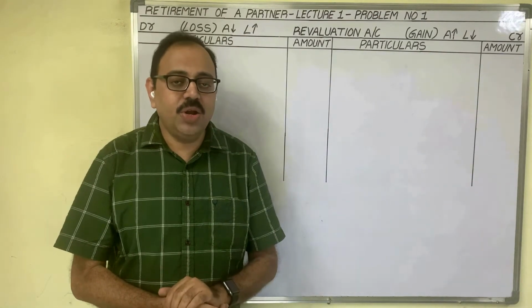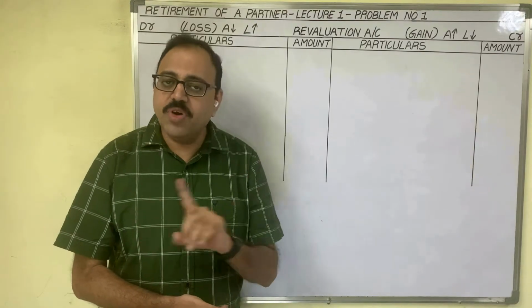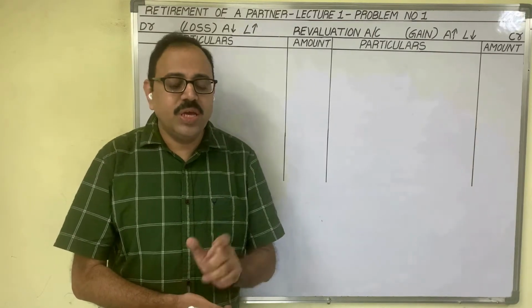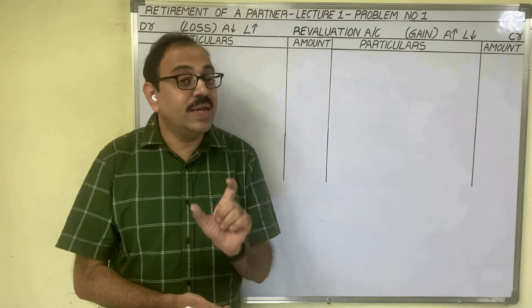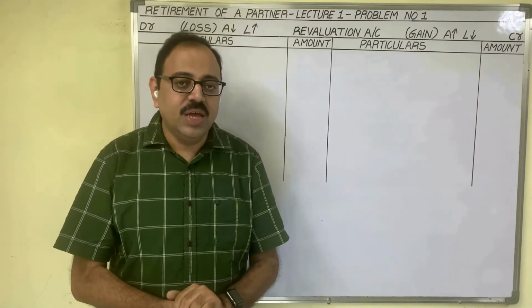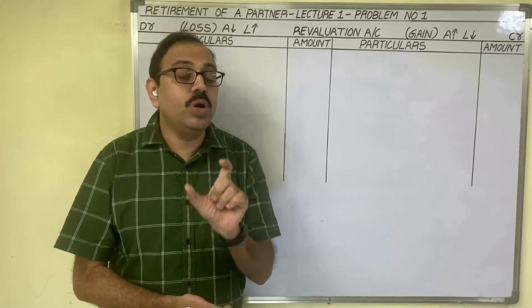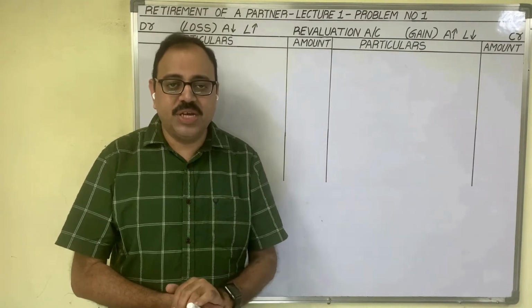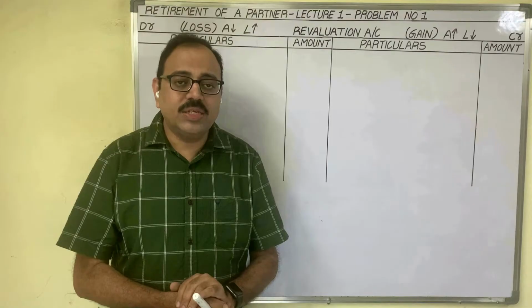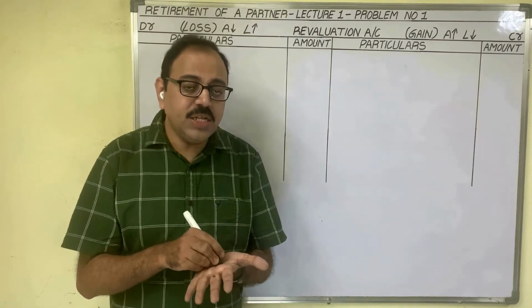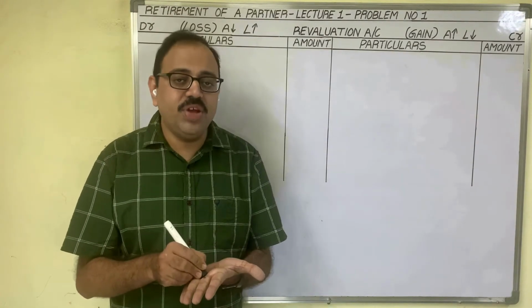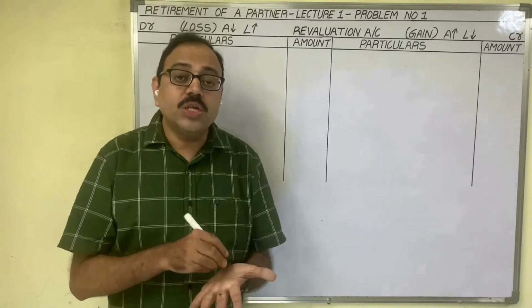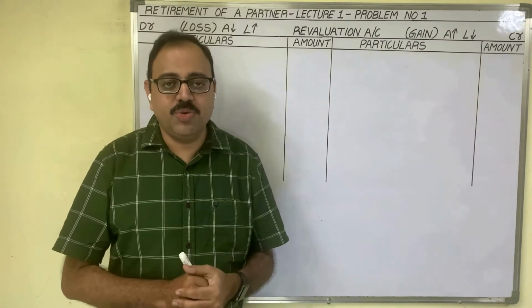Stock is a current asset, no. On current assets we never provide depreciation. So here this depreciation is not the normal first year depreciation. In final accounts, we used to show depreciation on the debit side of the P&L account. No, it is not that depreciation. Here, how you have to understand: in the old balance sheet, stock value is written as 35,000 rupees. Means the cost price of stock is 35,000 rupees.